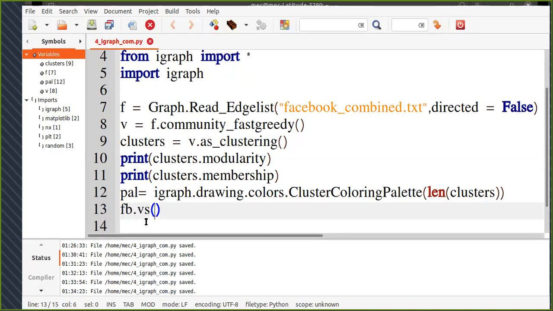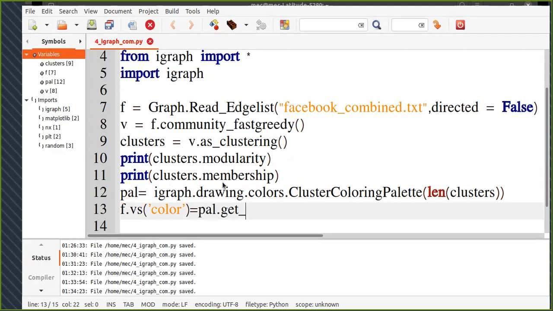The name of my graph is F. VS here is for vertex set. I want to set an attribute with this vertex set, and that attribute is color. The value of this attribute should come from this membership array, right?